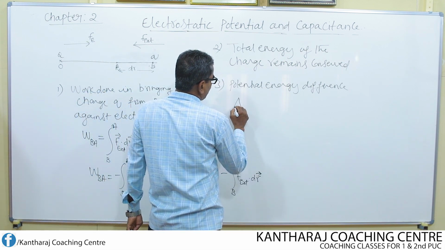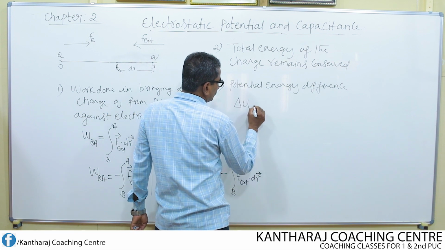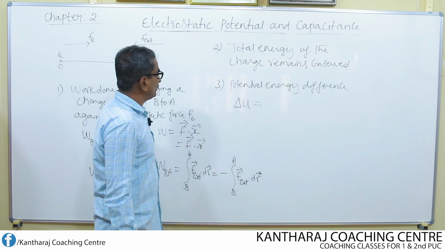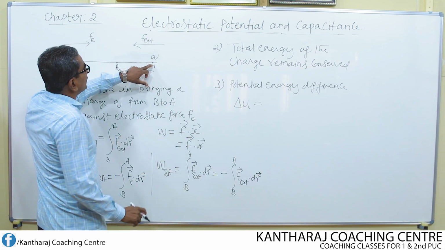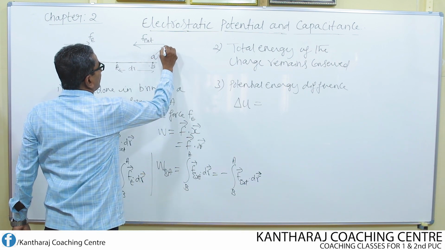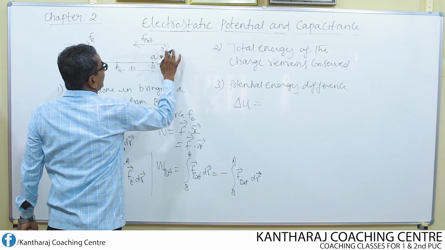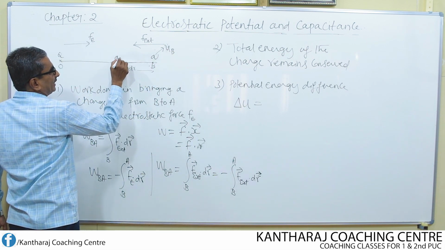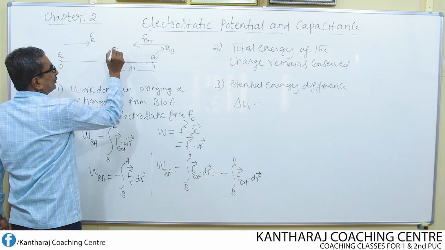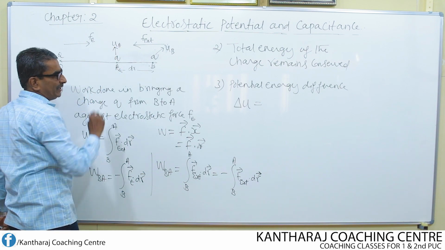It is given by delta U equal to, when the charge is at the point B, let its potential energy be UB. When the same charge comes to the point A, let its potential energy be UA.